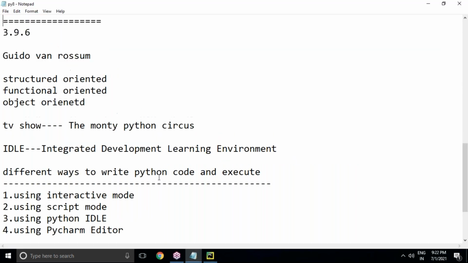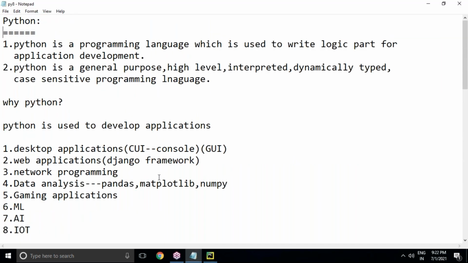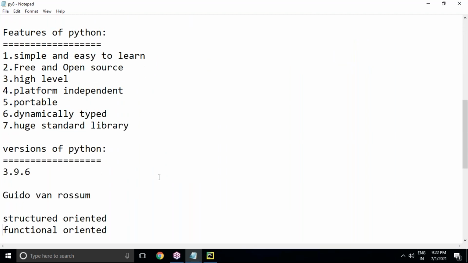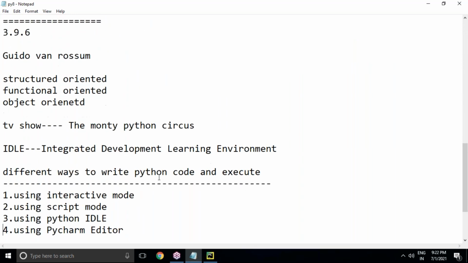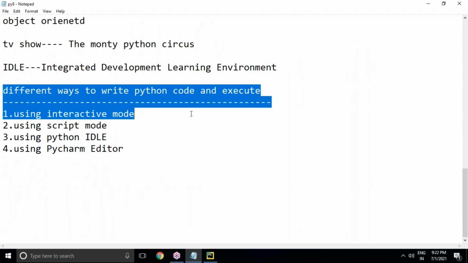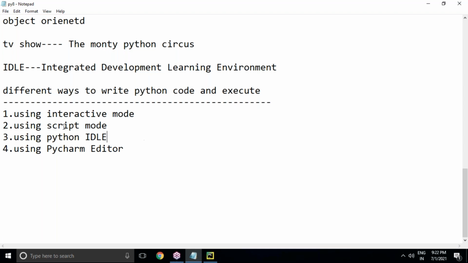Okay, in this session I discussed what is Python, why Python, what kind of applications we can develop using Python, what the features and versions are, and some small history. And today I started with how to write Python code and execute it using the interactive shell, using script mode, and using the PyCharm editor. For more clarity, watch this video on our YouTube channel.